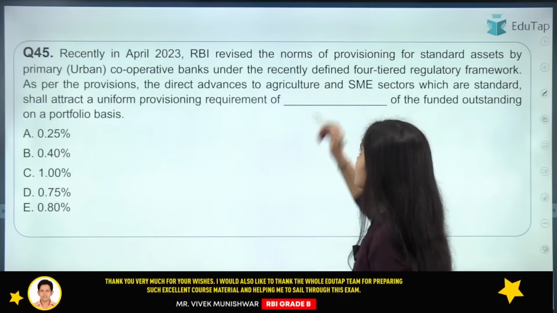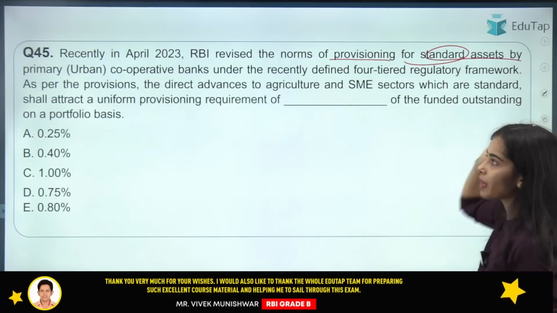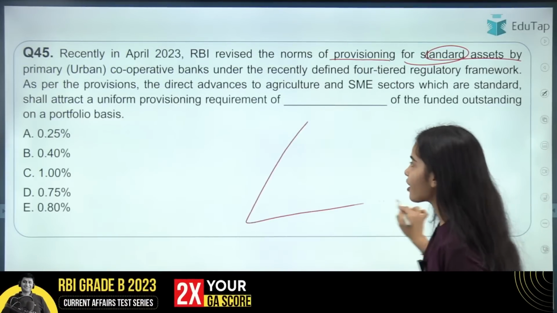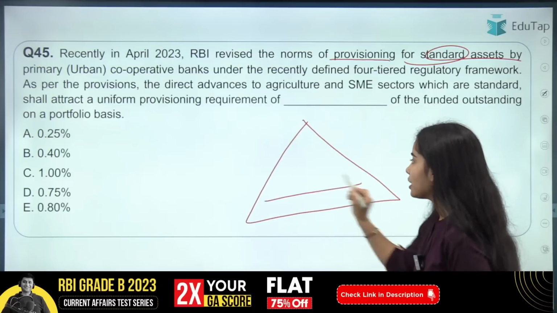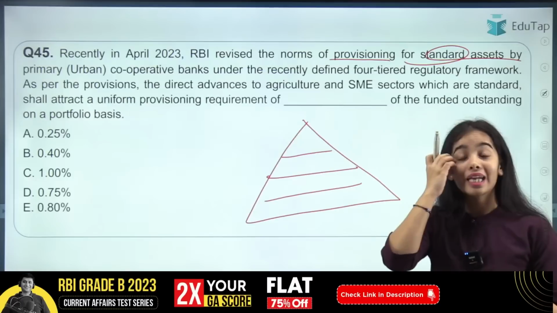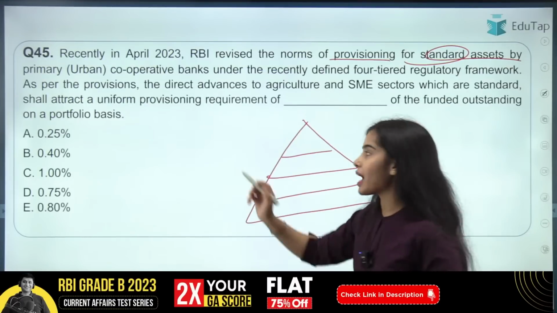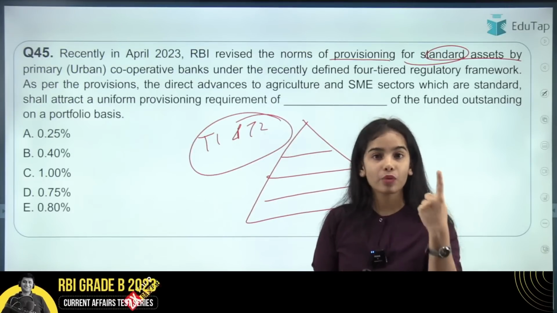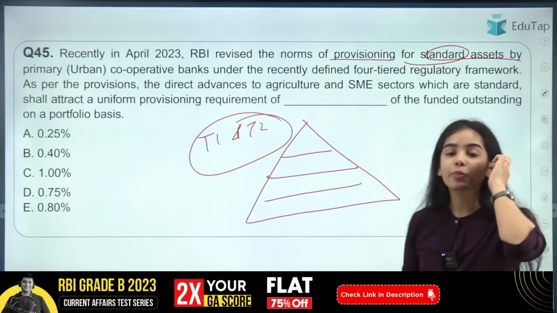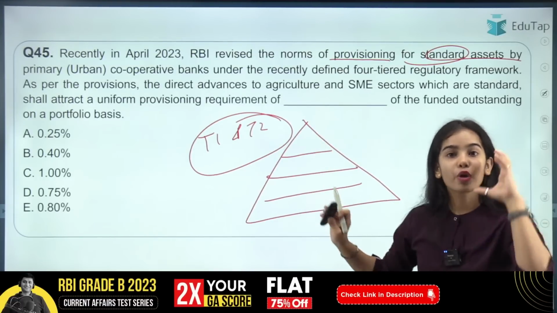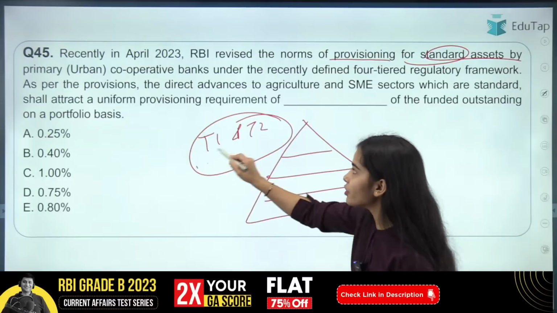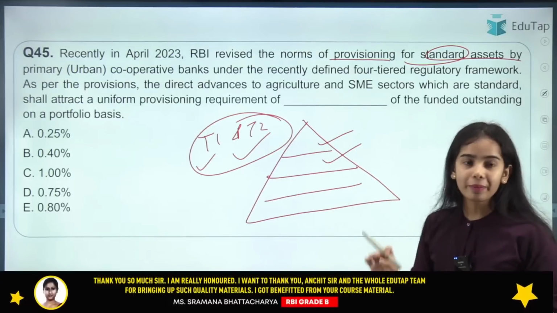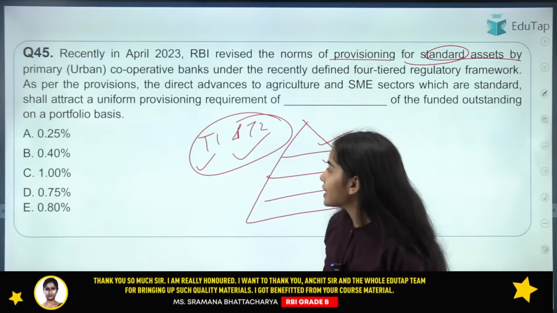So here RBI revised the norms of provisioning for the standard assets by the primary urban cooperative banks under the recent framework. See what has happened: the urban cooperative banks have been divided into 4 tiers, Tier 1, Tier 2, Tier 3 and Tier 4. Before, the urban cooperative banks were only present in Tier 1 and Tier 2. Now the provisioning norms that were there for Tier 1 and Tier 2 have to be introduced for Tier 3 and Tier 4 also. So here I am getting the right answer, that is A. Yes, A is the right answer.